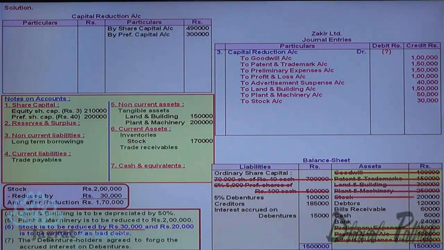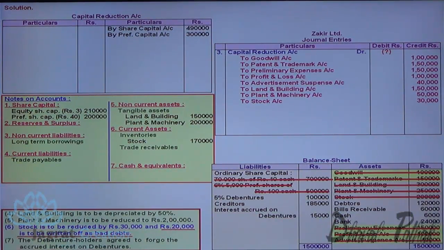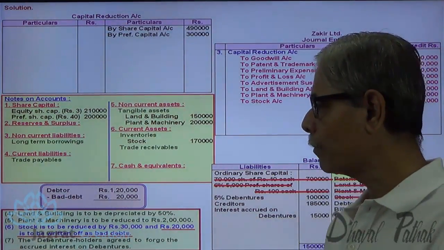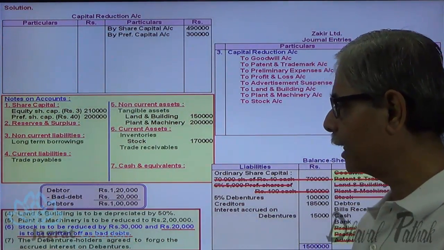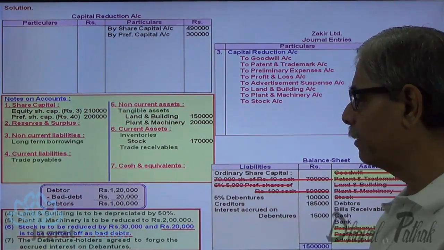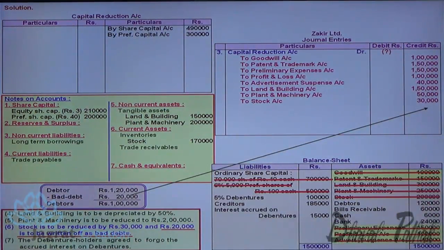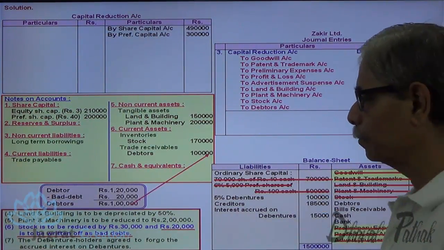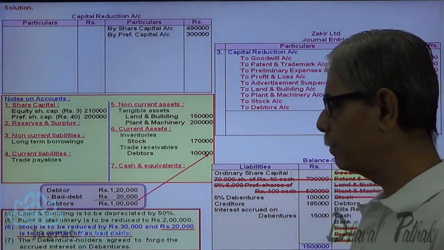20,000 is to be written off as bad debts. Debtors are 1,20,000. Reduction is 20,000 bad debts. Bad debts will be credited to debtors account. The debtors left thereafter 1 lakh. That will appear in the trade receivables. And this reduction, capital reduction account debit to debtors account credit, 1 lakh will appear in trade receivables. So this 6th point is over.